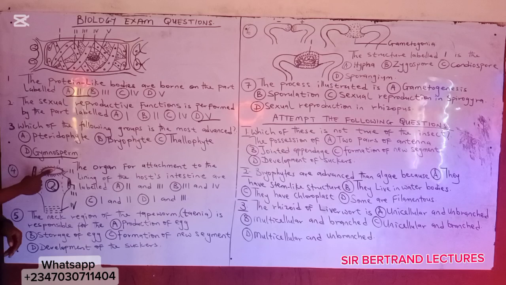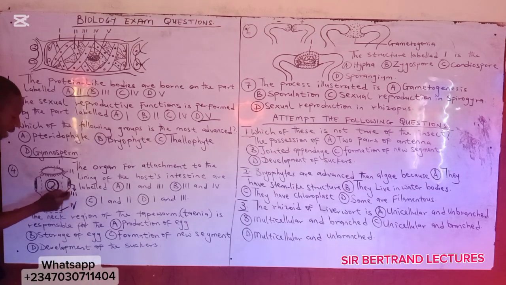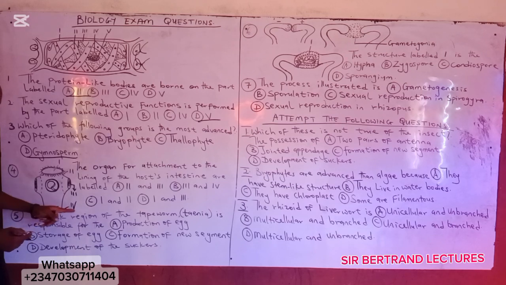Option I here is rostellum. Option II here is hook. Then option III here, this is an arrow indicating that this is III for this label. That is sucker. Then option IV here is the neck of the tapeworm.